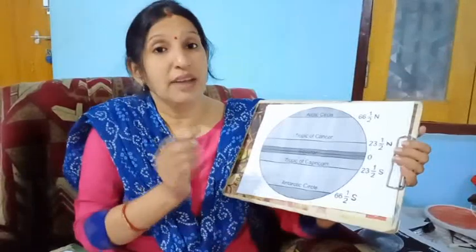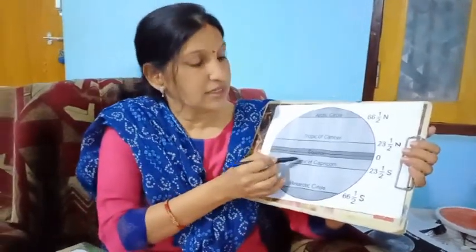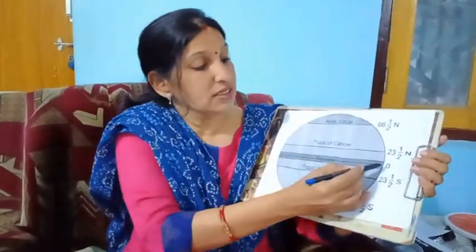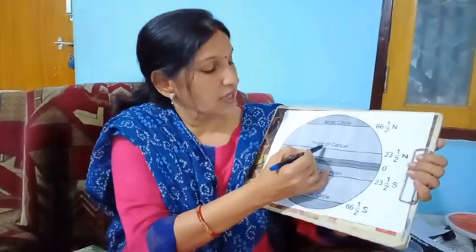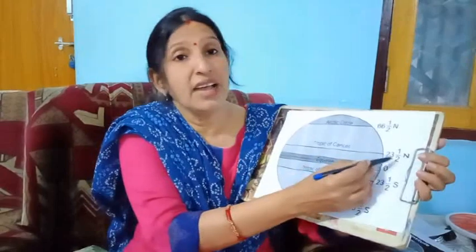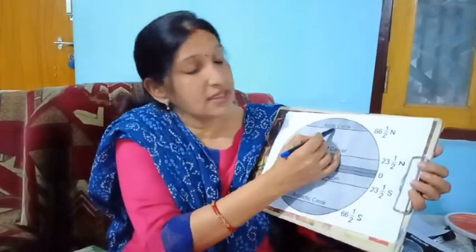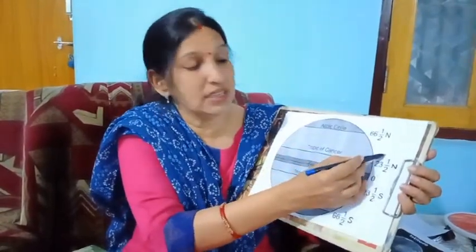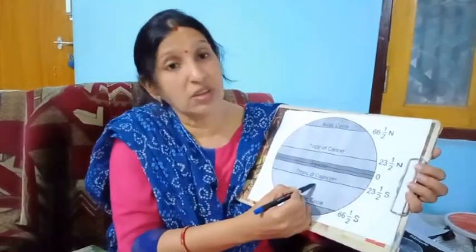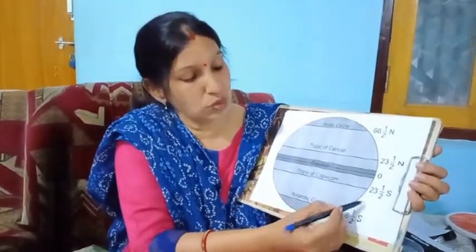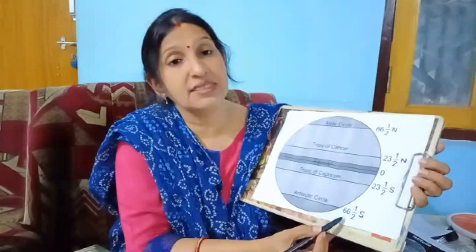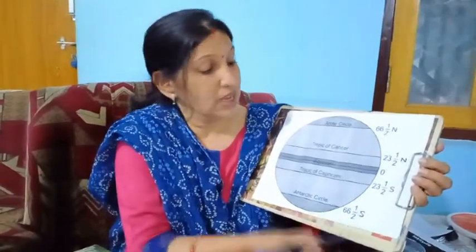Children, besides the equator, these are the other important latitudes. The equator is 0 degree. Then comes the Tropic of Cancer, 23.5 degree north, the Arctic Circle, 66.5 degree north, the Tropic of Capricorn, 23.5 degrees south, and the Antarctic Circle, 66.5 degrees south.